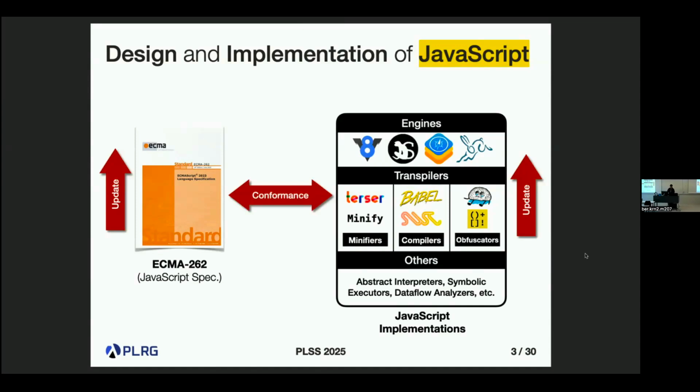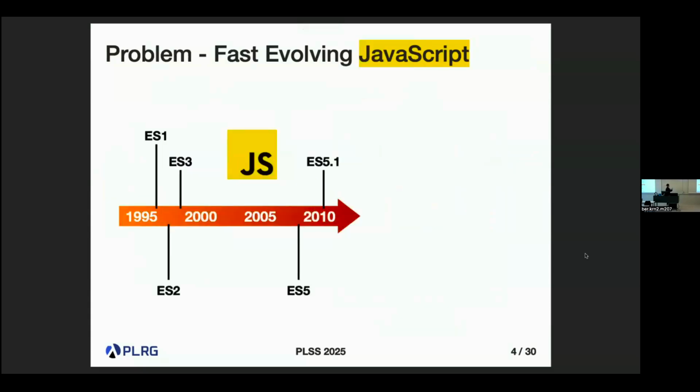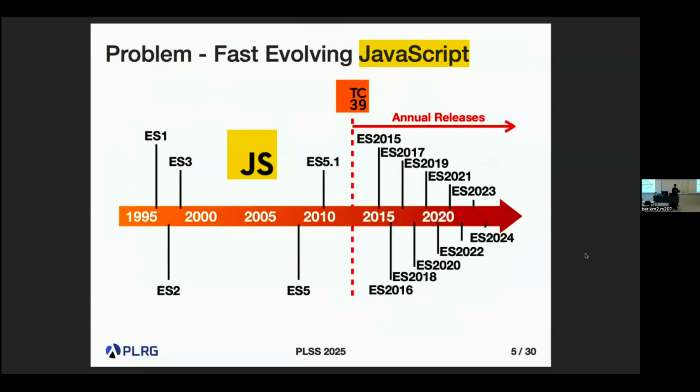But the problem is that this whole process is manual. It means that we need to update the specification and also the tools, and checking the conformance is all a manual process. It is labor intensive, tedious, and even error prone. But actually, this was not a big problem until 2015, because JavaScript had been rarely updated. But since 2015, it has become a more critical problem, because TC39 decided to update the language specification every year to support new language features for developers. So yeah, this has become a real problem.